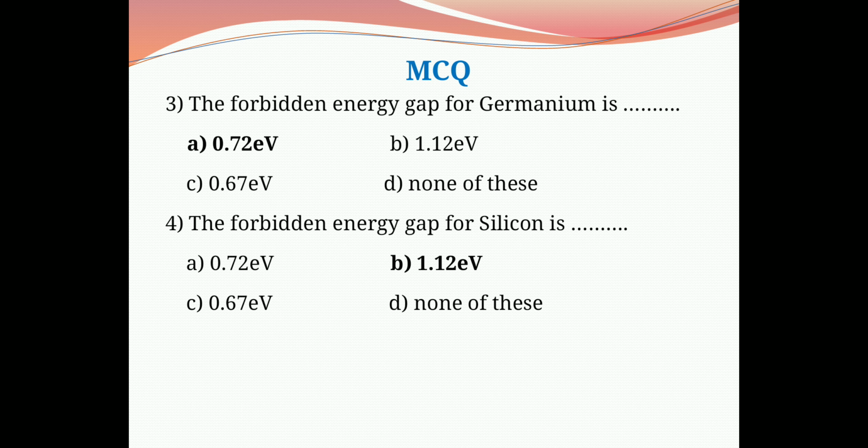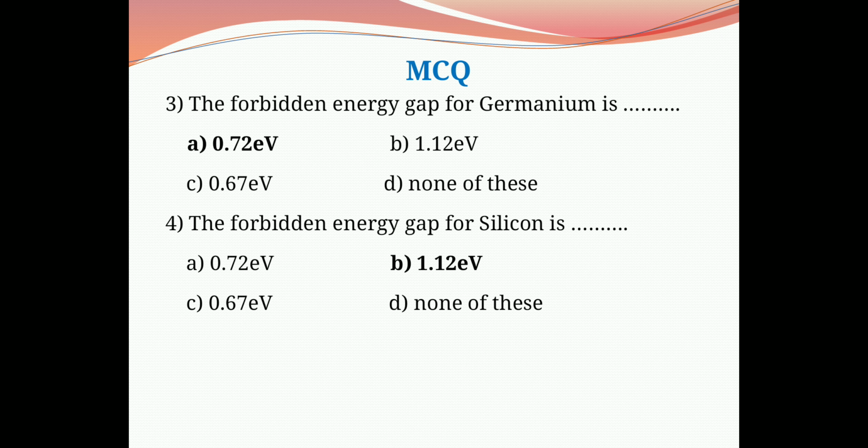Question number 3 is, the forbidden energy gap for germanium is: option A is 0.72 electron volt, option B is 1.12 electron volt, option C is 0.67 electron volt, and option D is none of these. From the theory of semiconductors, we know that the forbidden energy gap for a semiconductor is about 1 electron volt, and for germanium its value is 0.72 electron volt, and therefore the correct option is A, 0.72 electron volt.